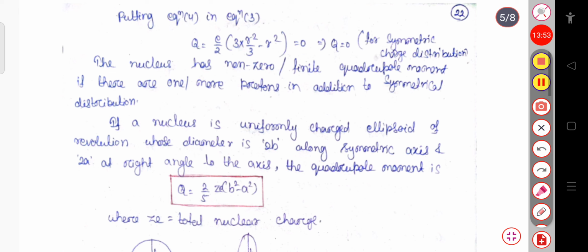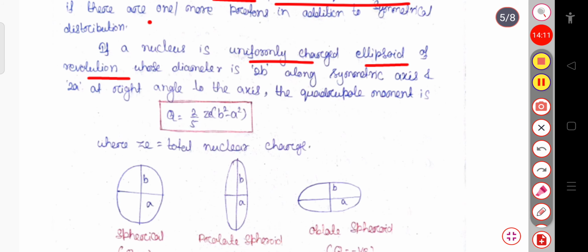The nucleus has a non-zero, or we can say finite, quadrupole moment if there is at least one or more proton in addition to the symmetrical distribution. And if a nucleus is a uniformly charged ellipsoid of revolution whose diameter is along the symmetric axis, this one is your symmetric axis, and this is your b, the radius.